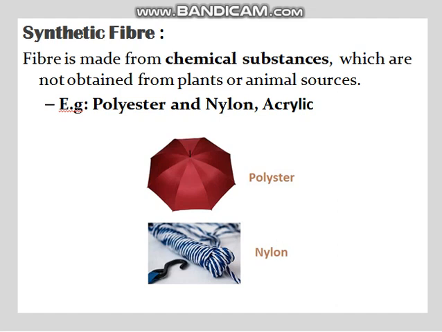Okay, so basically here we discussed two types of fibers: natural fibers, which are naturally obtained from plants and animals, and synthetic fibers, that is artificially made or man-made fibers. Examples of natural fibers are cotton, silk, jute, etc. And synthetic fibers are polyester, nylon, rayon, etc. And what are fibers?